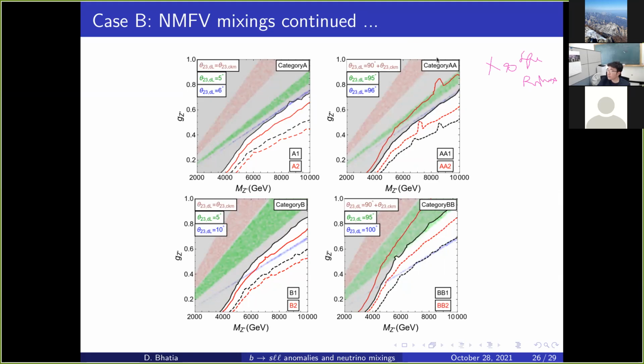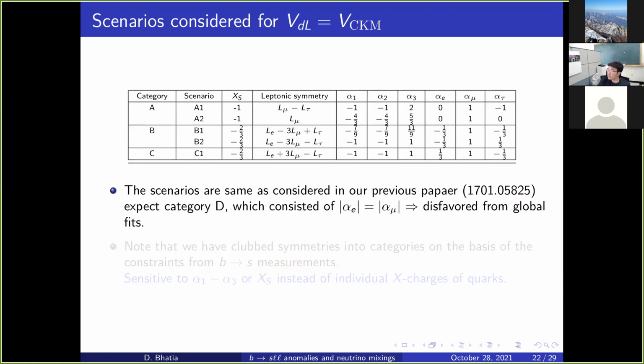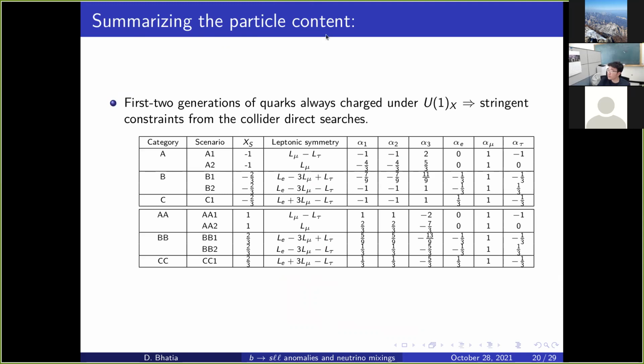However, the collider constraints are different, and that's because of the charge assignments. Excess over here is just the mirror image below and above, so that is fine.